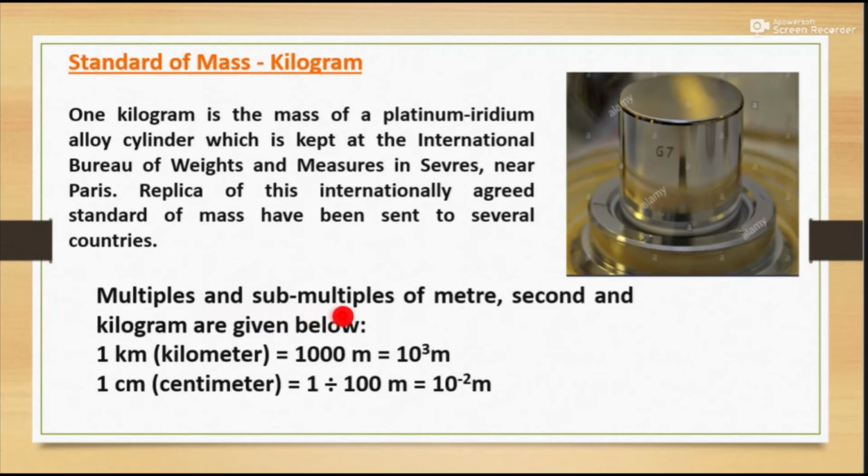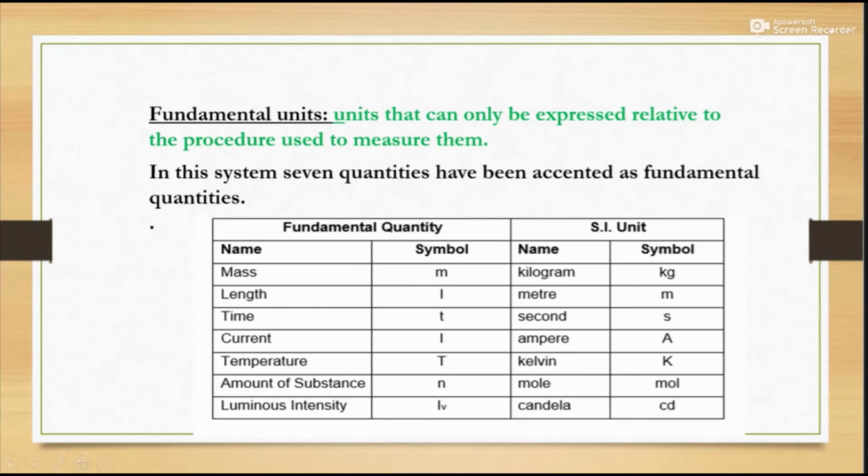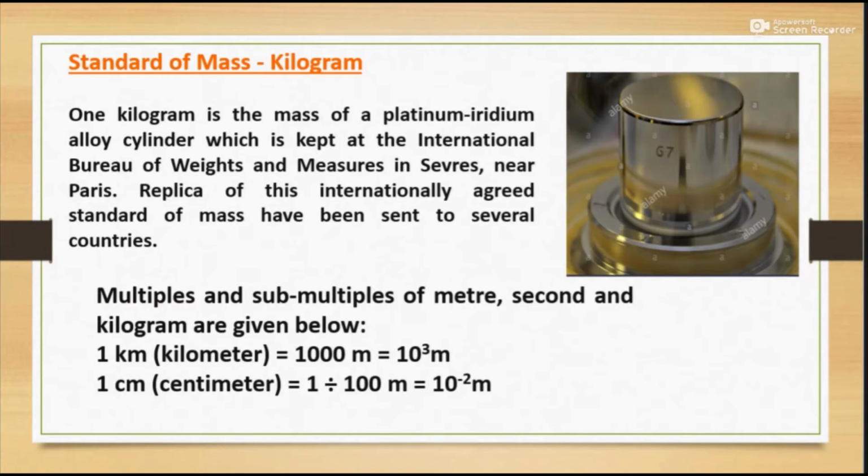Multiples and submultiples of meter, second and kilogram are given below. You can open your book, page number 15. Okay, page number 15 open, and you can see 1 kilometer is equal to 10 raised to 3 meter in scientific notation.